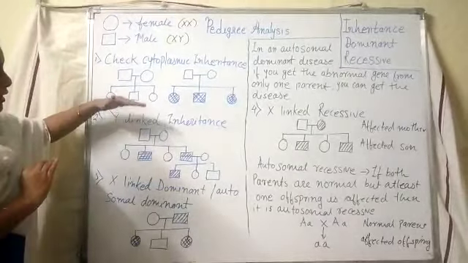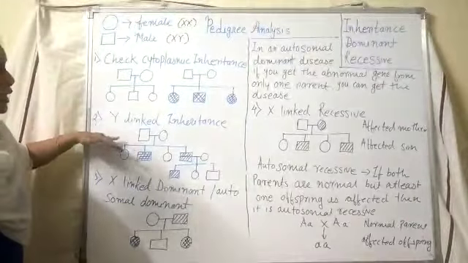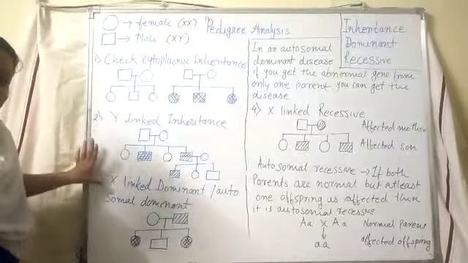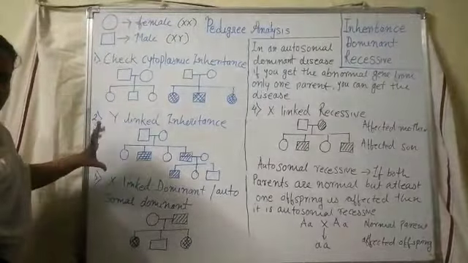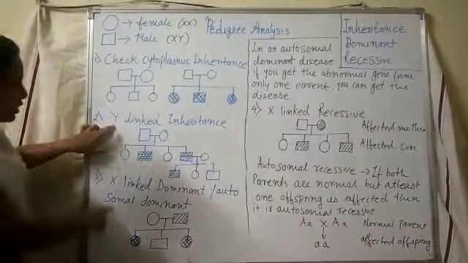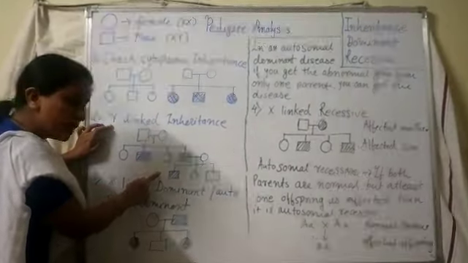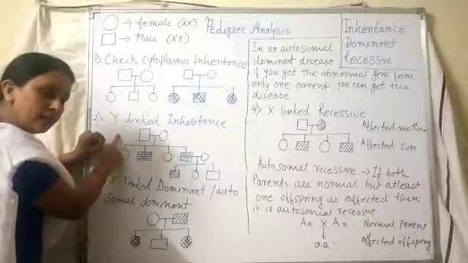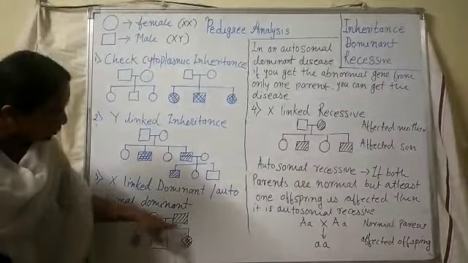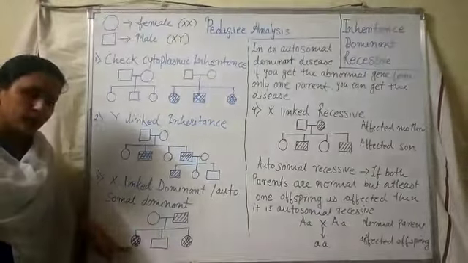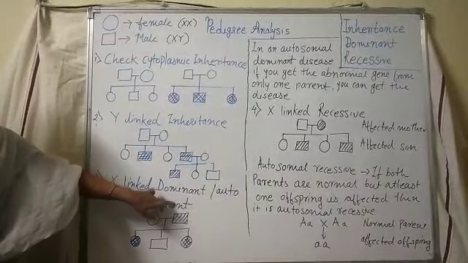Then if this case is not there, we have to think about Y-link and X-link. How to identify? Very easily you can identify Y-link because all sons are affected. Parents are normal, all sons are affected, then it is Y-link inheritance. Then if the father is affected and the daughter is affected, then it is X-link dominant.